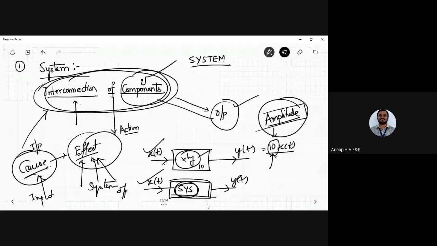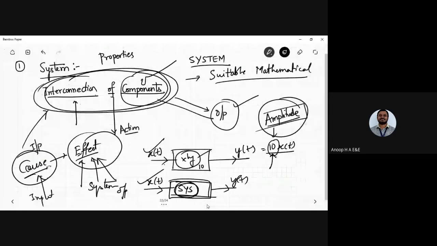Now if I have this interconnection of components, I need to apply a suitable mathematical technique to the system, and the interconnection of operations. All these things come into the picture, also depending on certain properties of the system, which is the main highlight here.